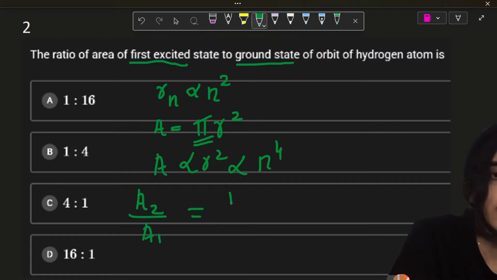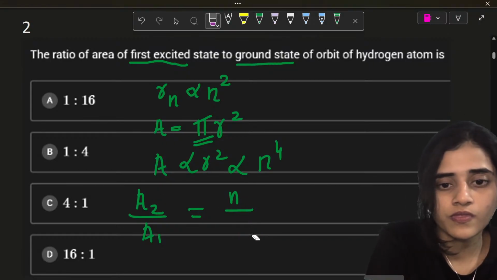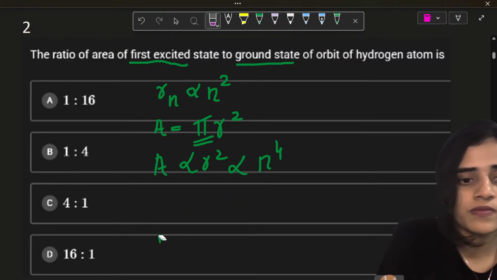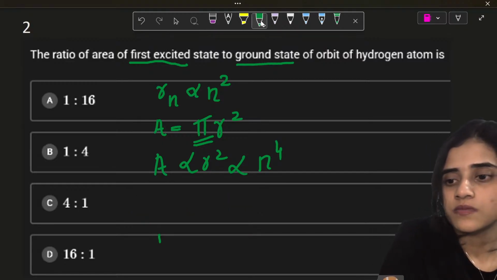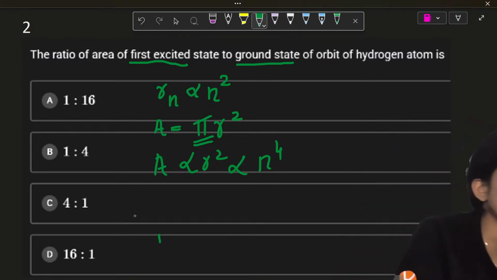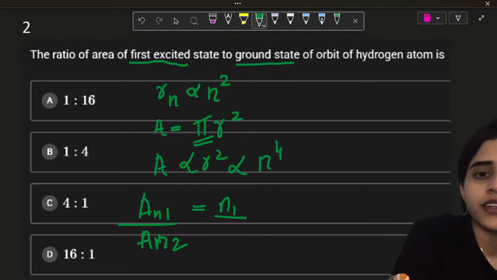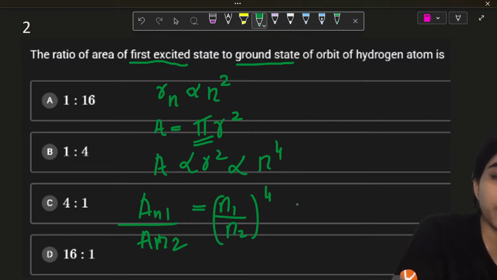So the area of the first excited state divided by the area of the ground state will be equal to n1 by n2 raised to 4, because area is proportional to n raised to 4.